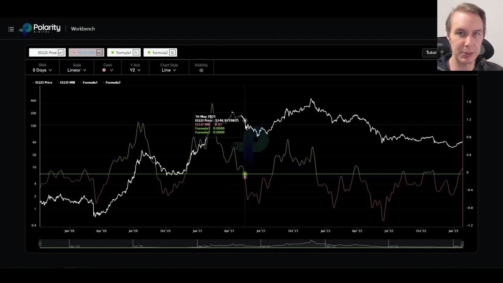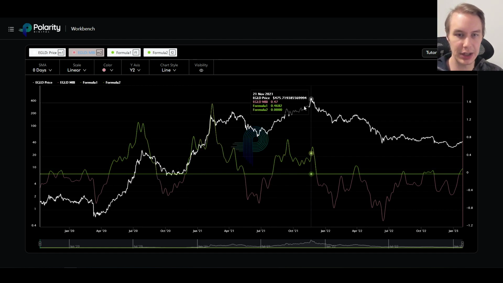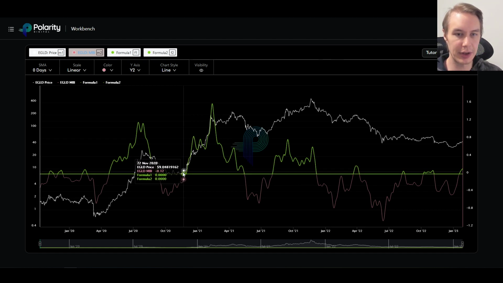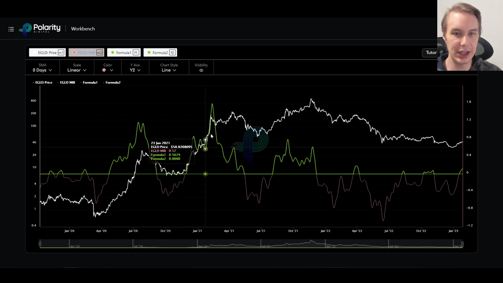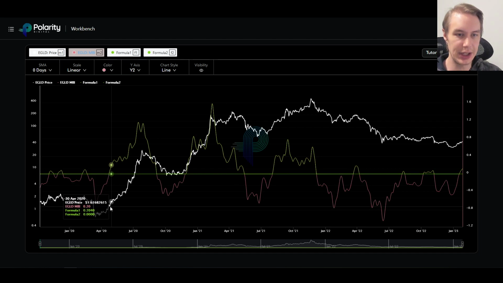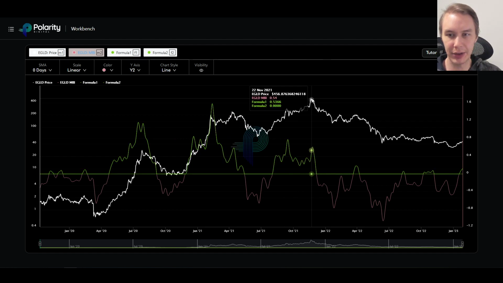Obviously, that's dependent on the rest of the crypto market going into a more bullish stance, and also, frankly, equities and risk assets in general being more bullish. But if that could happen, that could set the stage for the next big bull run. When that happens, the MBI tends to catch these moves fairly quickly, especially to the upside. You can see it flipped into the green all the way back here, then off to the races we went. It flipped green back down here, and off to the races we went again.